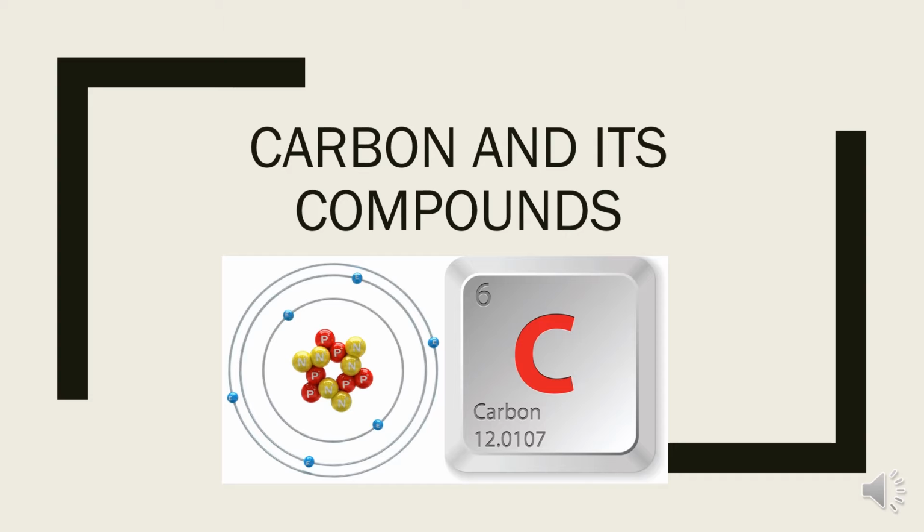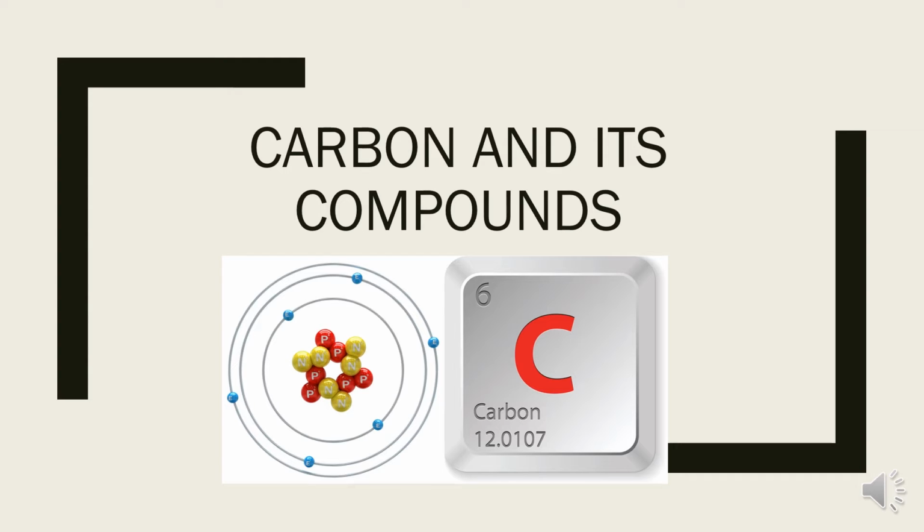Children, you are seeing on the screen the atomic mass of carbon is written as 12.0107. It is actually its average atomic mass, because you all know there are isotopes of carbon also. That is why the average atomic mass is taken over here.